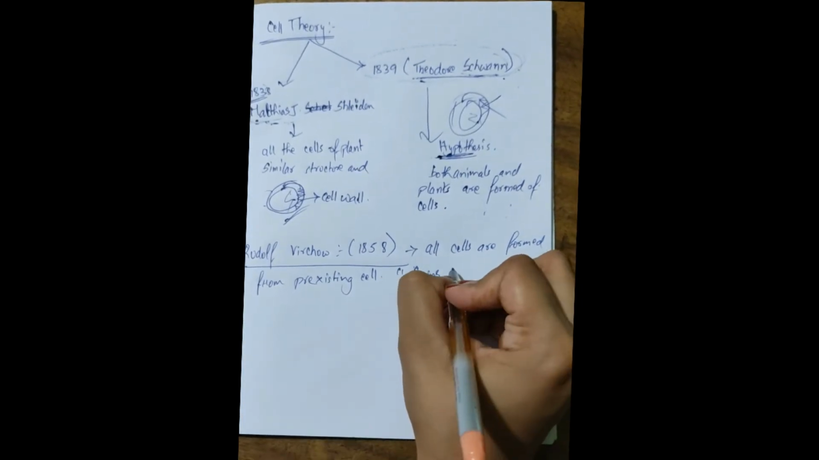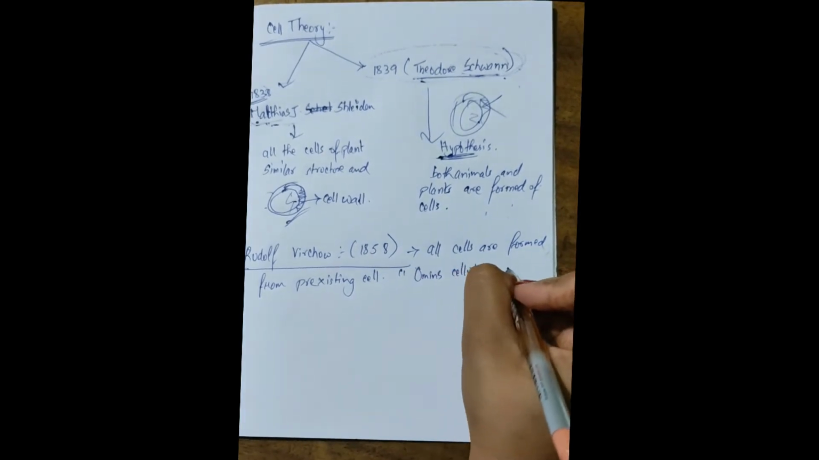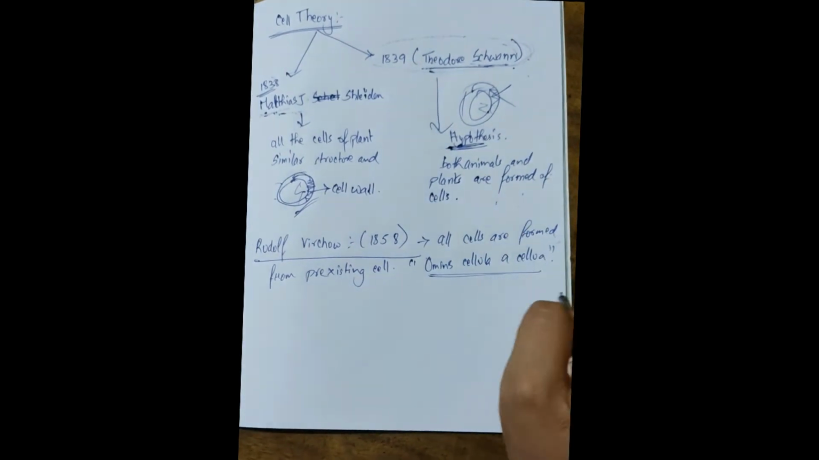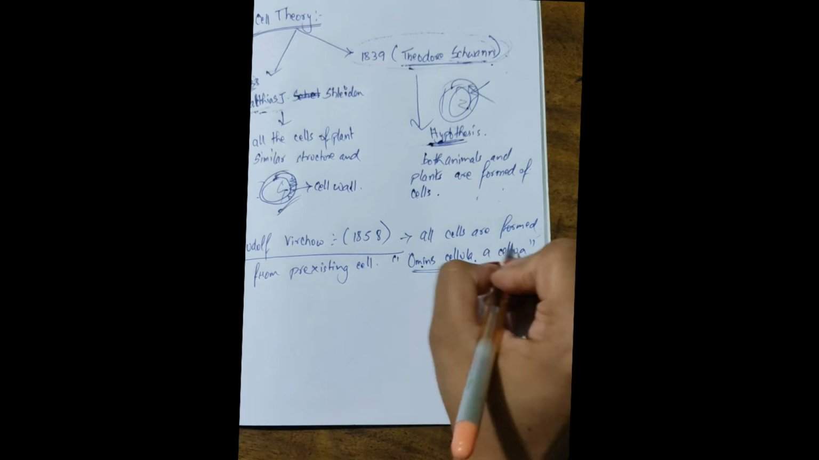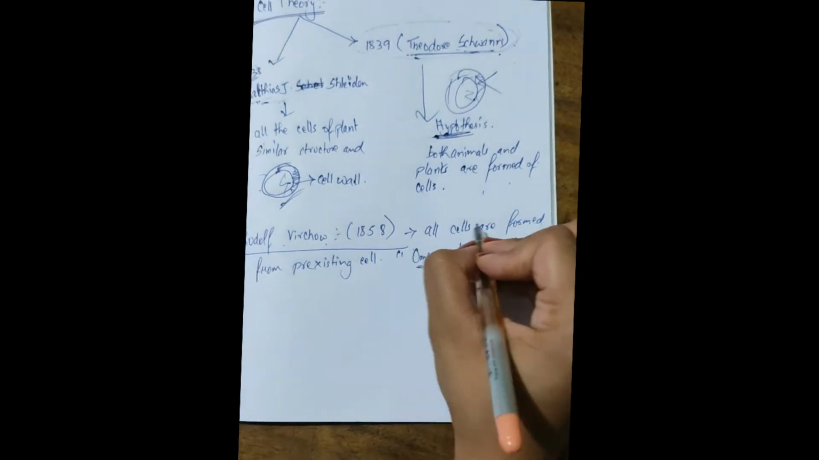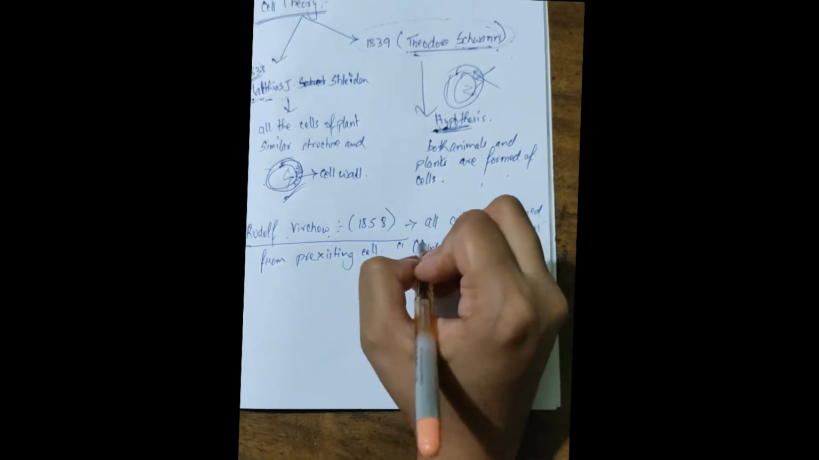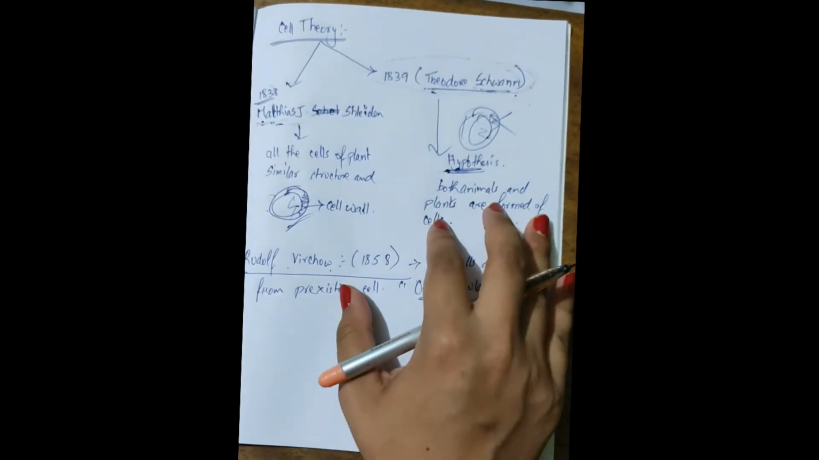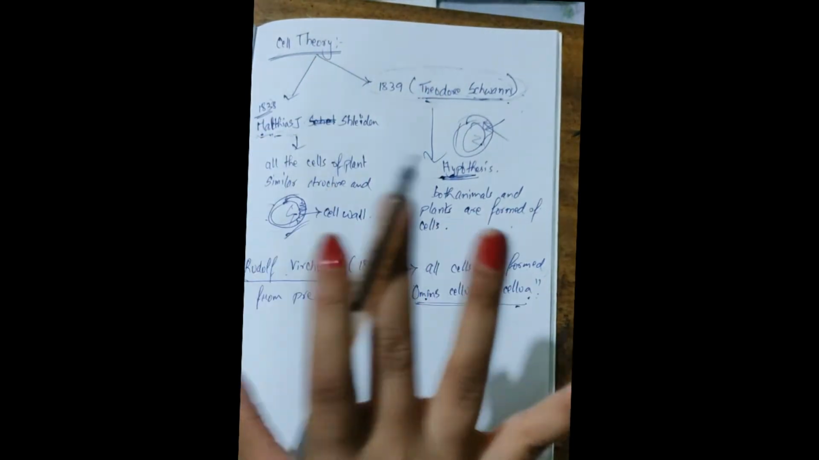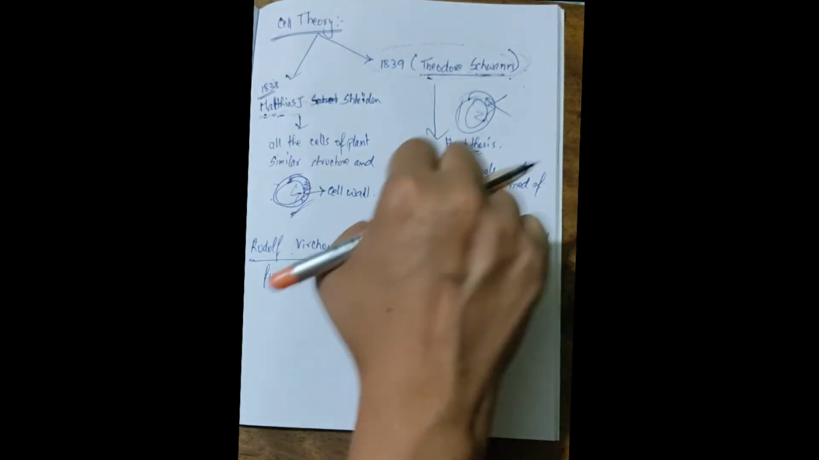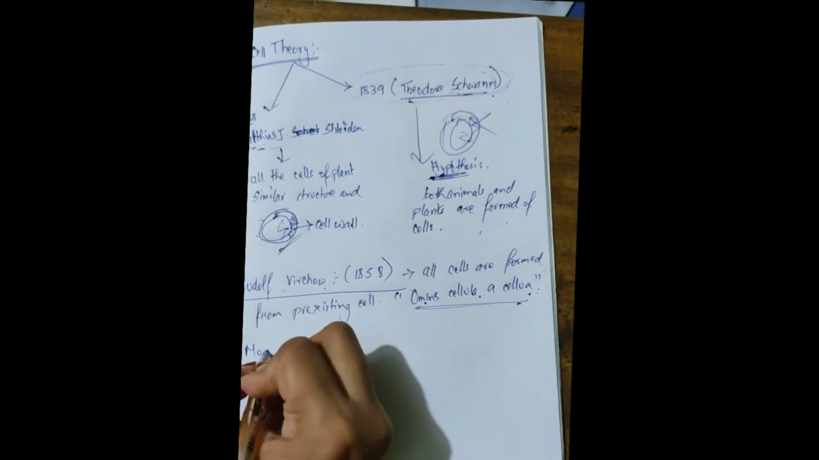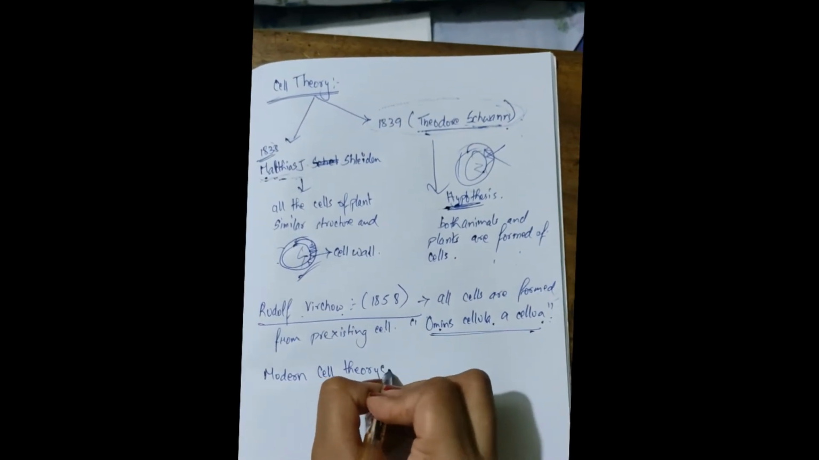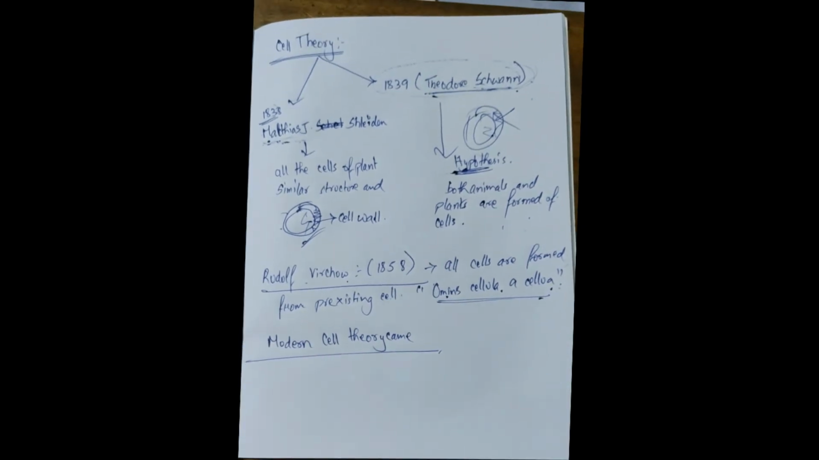Omnis cellula a cellula. So my dear students, you have to remember who gave omnis cellula a cellula? Rudolf Virchow. Omnis cellula a cellula means all the cells are formed from pre-existing cells. After all those different scientists' work, a modern cell theory came. After combining all those theories, a complete cell theory came.